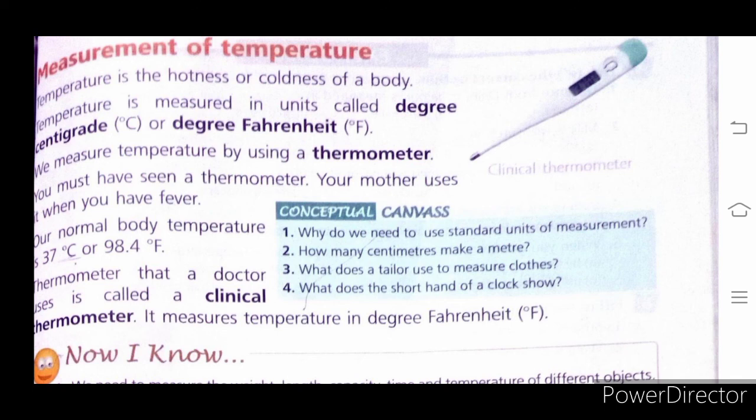So here some questions are given. Try to find out the answers. The first question is, why do we need to use standard units of measurement? How many centimeters make a meter? What does the tailor use to measure clothes? What does the short hand of a clock show? So children, in my next class, I will tell you the answers to these questions. Try to find them yourself.